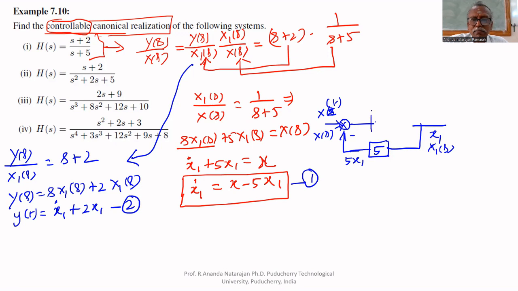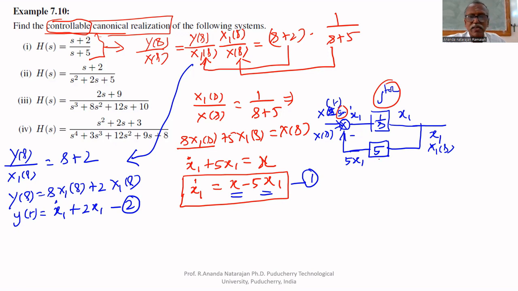So put an integrator. Here, what will you get? X of t minus 5 x1 of t is x1 dot of t. Put an integrator, 1 by s, and you will get x1. If you integrate x1 dot, you will get x1. That's all. The first equation is simulated and the physical system for the first equation is made. What is required? One integrator and one summer. That is the summing junction and the integrator. We can realize the first equation. For the second equation, only a summer is required.